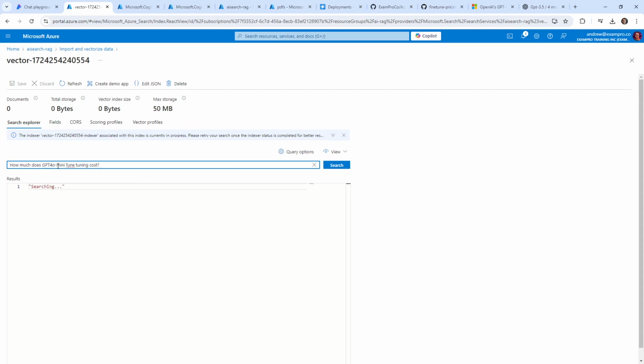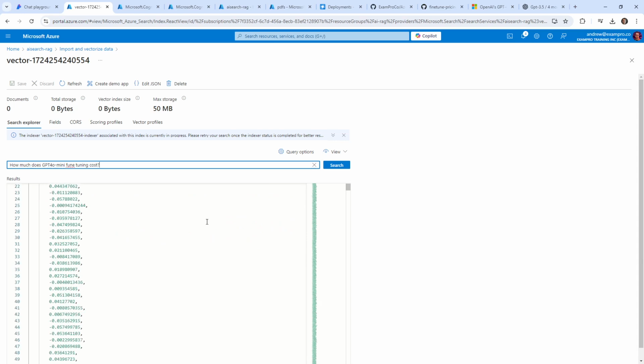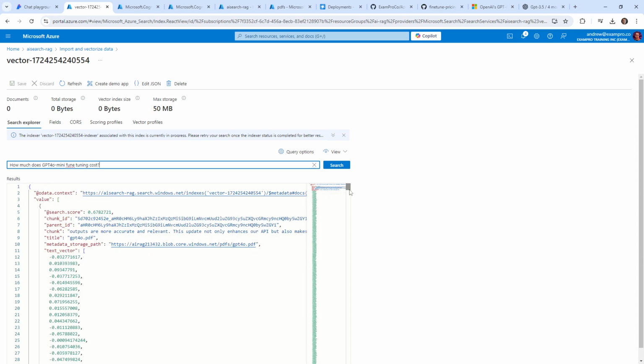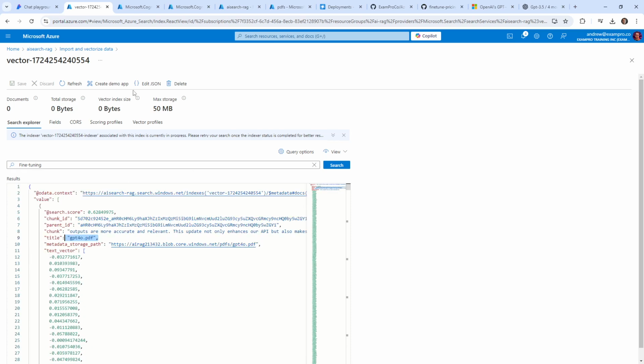How much does GPT-4o mini fine-tuning cost? I mean, that's a lot of words in here, but we'll try it anyway. I mean, it's returning back data. Maybe just a single keyword might help here. So let's just say fine-tuning. I'm just matching it based on the document here. I mean, it's retrieving the document. So I think the way it's giving us vector data is because the data is vectorized, right?